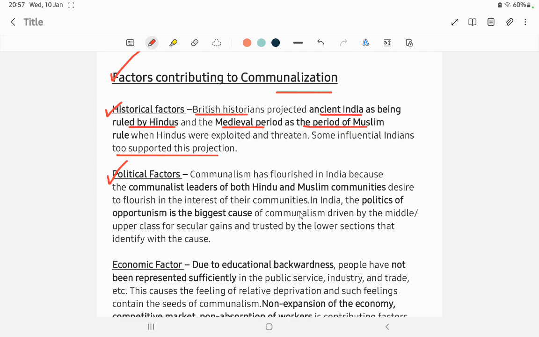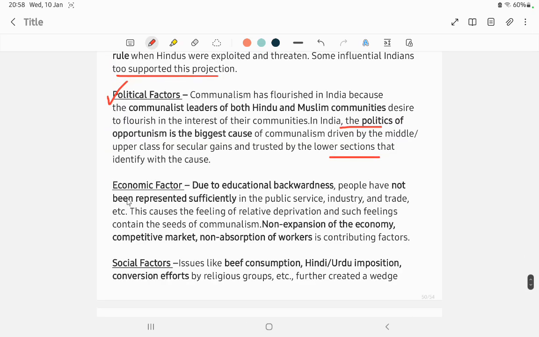So these are some of the reasons. The spread is initiated by the upper and middle class, and the uneducated lower sections then support it. So these are the political factors.